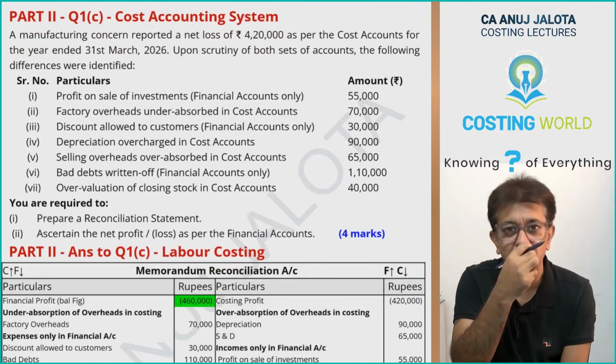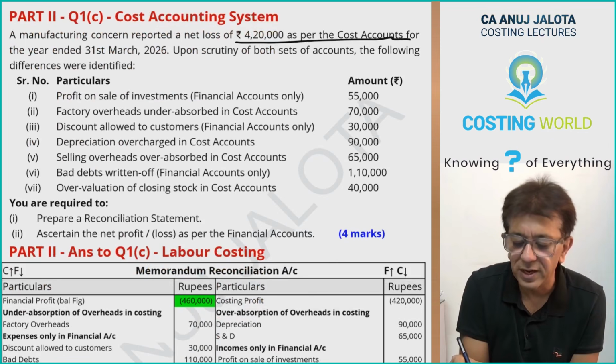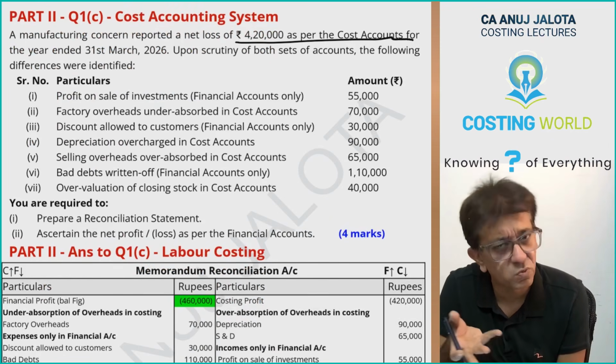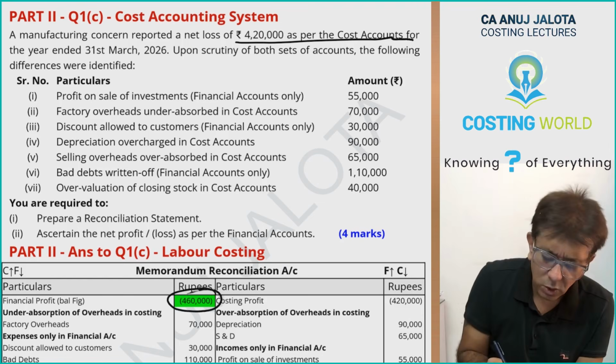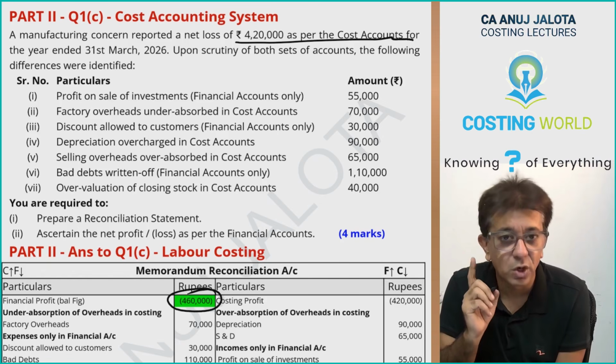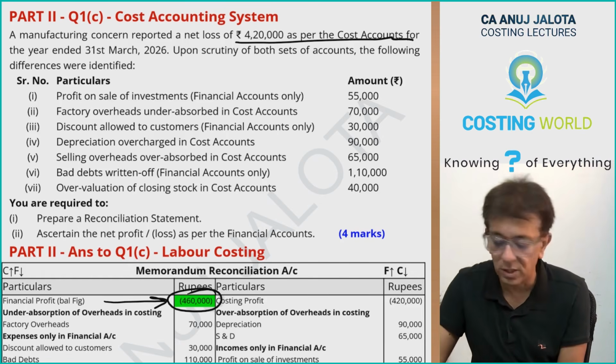And then there was a question on reconciliation whereby you had the loss as per cost accounts. You have to find out the profit as per financial accounts. We have done around 3 questions like this. This was quite a simple one. Your reconciliation will show financial accounts as a balancing figure and the financial loss will be coming to 4,60,000. This will be the loss as per the financial accounts.